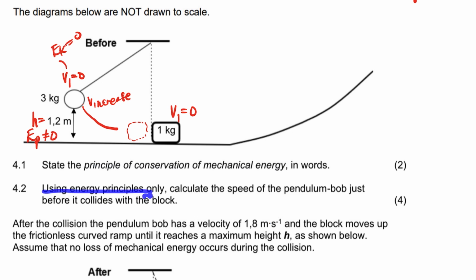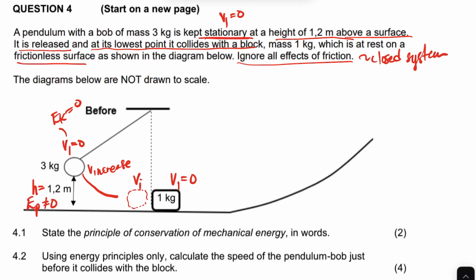Use the energy principle only to calculate the speed of the pendulum bob just before it collides with the block. So the pendulum bob comes from that and it's released and it moves down, its speed is increasing, so they want its speed just before it collides, so that will be the velocity before collision. They want the velocity, that's the initial velocity before the collision. And then yeah, they want that, so we'll use the energy principle, which is the conservation of mechanical energy.